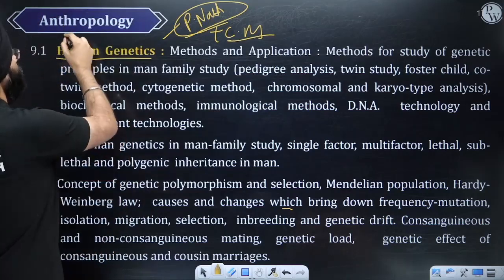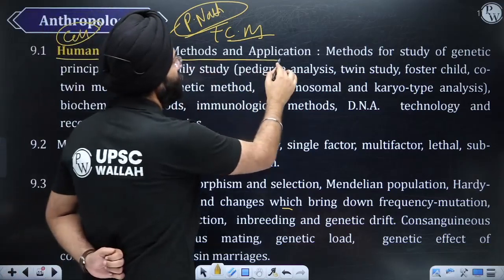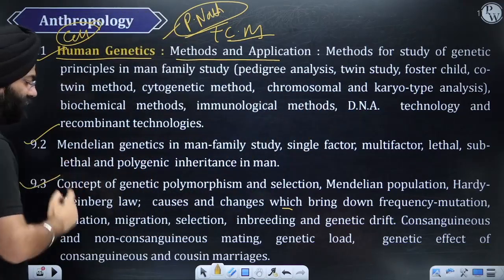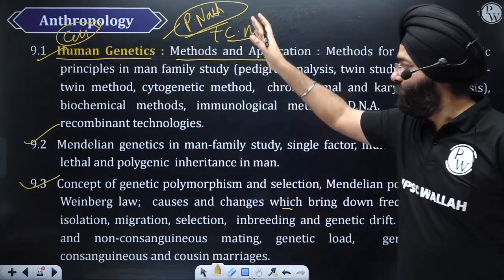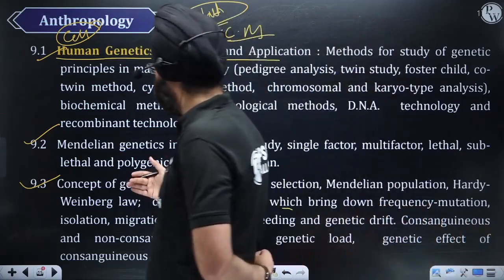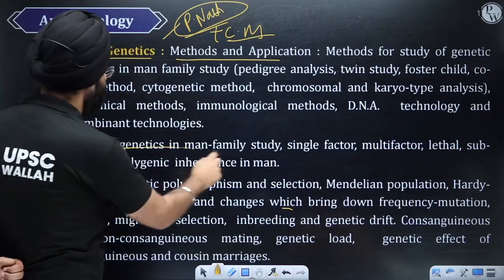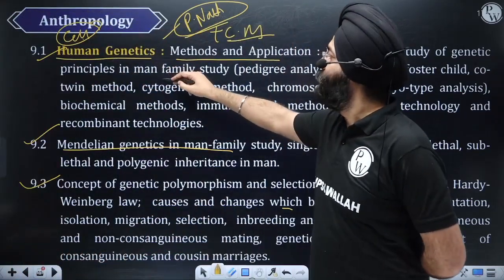We're going to do the topic of cell first, and then we're going to do the various methods, applications and all. But remember, here also 9.1, 2, 3 and others till 9.6 are not going to be done in the manner that has been presented. First, we're going to do what is cell and all. Then we are going to do the Mendelian genetics, and then we're going to do the other parts, and later we'll come to this part.